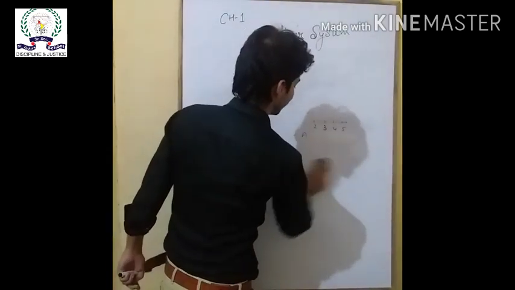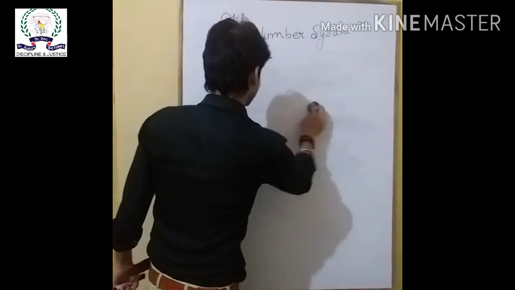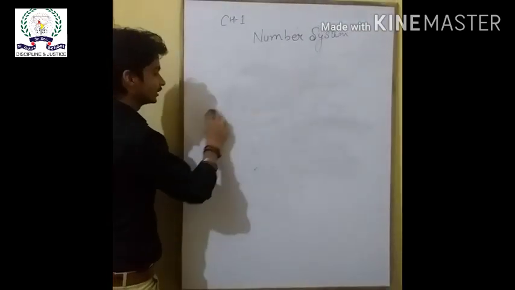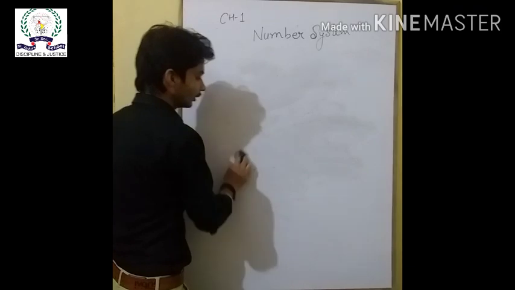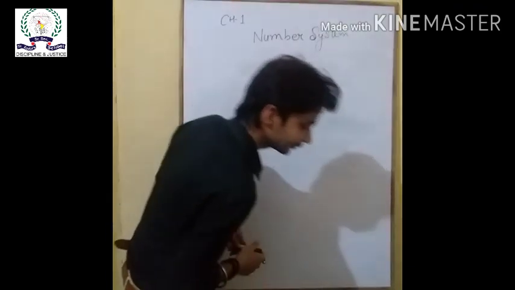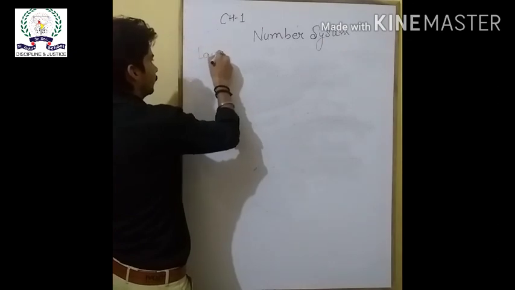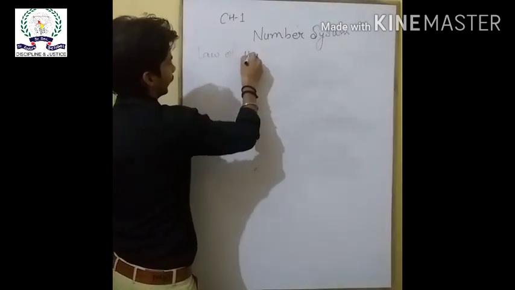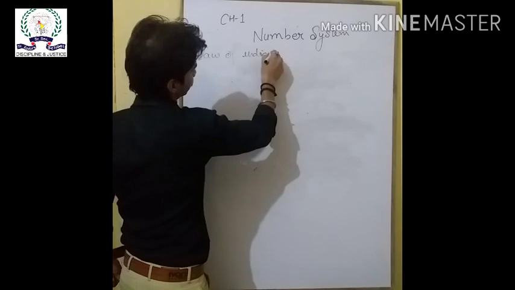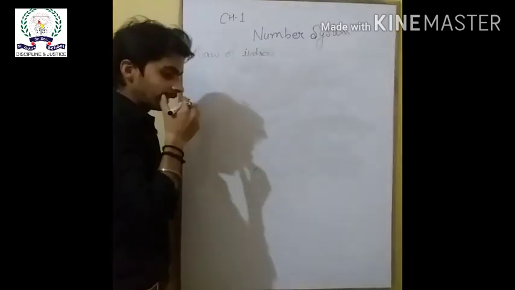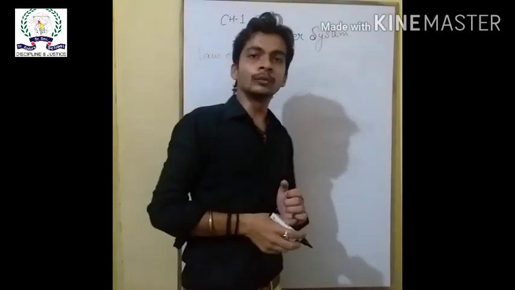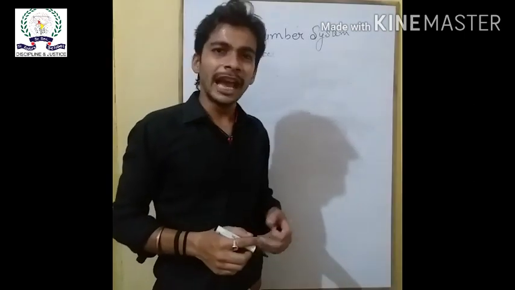Now our next topic is the law of indices, that we will use in this chapter to solve some equations and some questions. Law of indices. These are the formulas or the laws for the exponents.